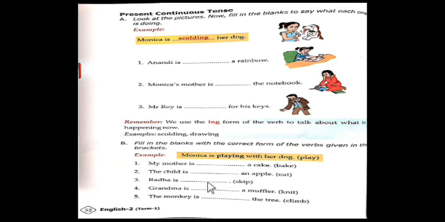So S-K-I-P and P-I-N-G. S-K-I-P-P-I-N-G. Skipping. Radha is skipping.